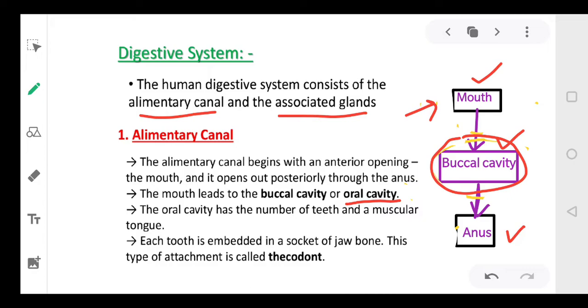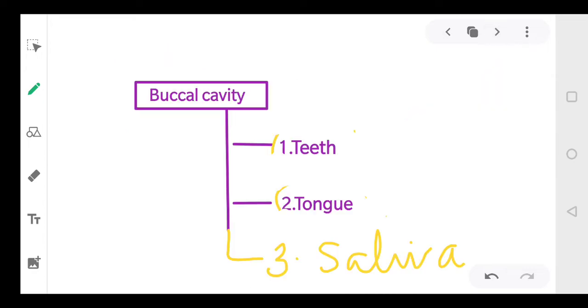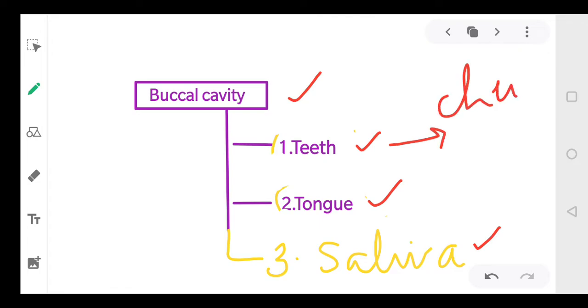Now let's see what happens to the food in the oral cavity. The oral cavity comprises teeth, tongue, and saliva. Teeth help in chewing and tearing the food. The tongue helps in swallowing the food, mixes the food with saliva, and tells you the taste. Saliva helps in the conversion, as it contains enzymes which start the digestion process.